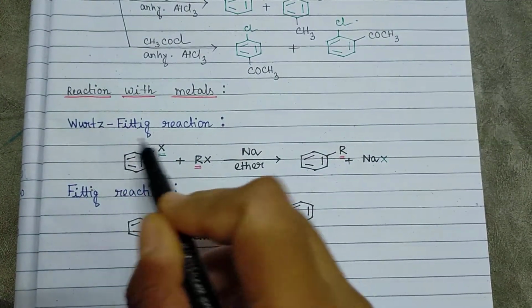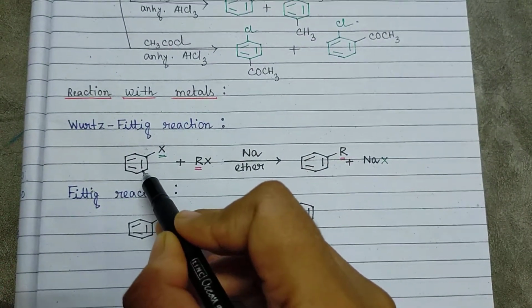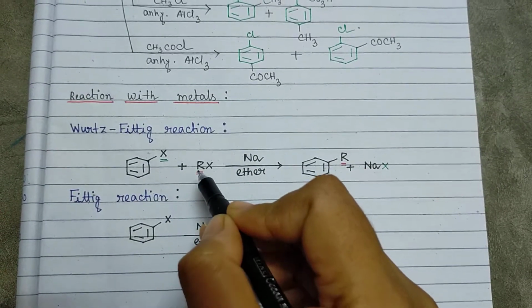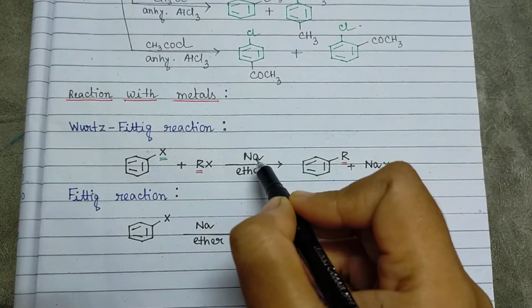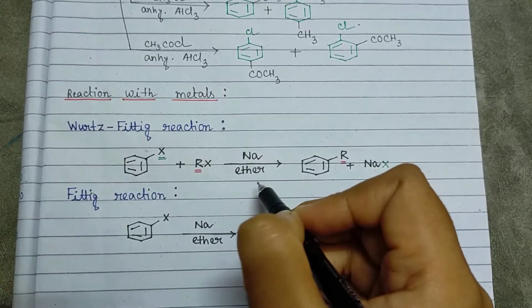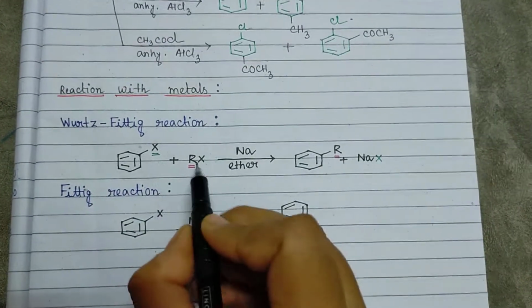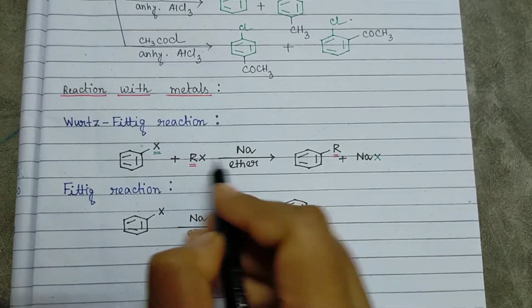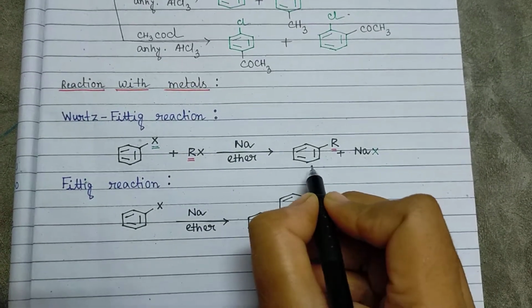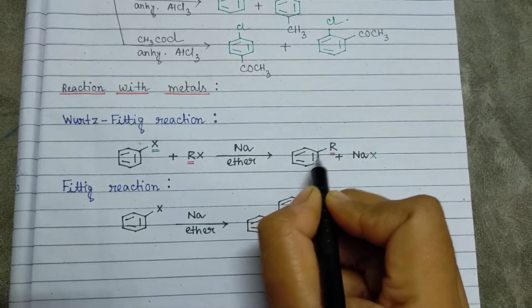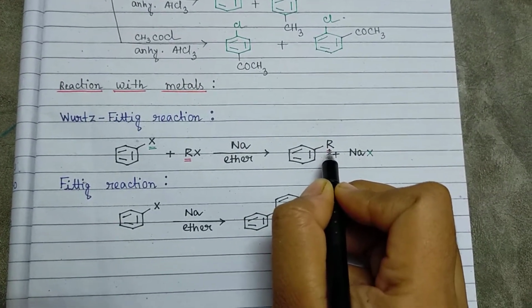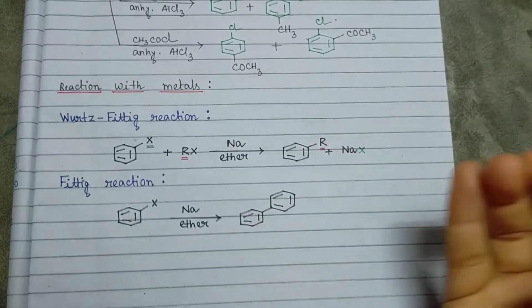But in case of the Wurtz-Fittig reaction, one substrate will be the haloarene, another one will be the alkyl halide, and the reagent is the same as in the Wurtz reaction, that is sodium ether. What will happen? This halogen will be substituted by this R and we can have one benzene ring with some alkyl group. That means we can have some alkylbenzene as the product.